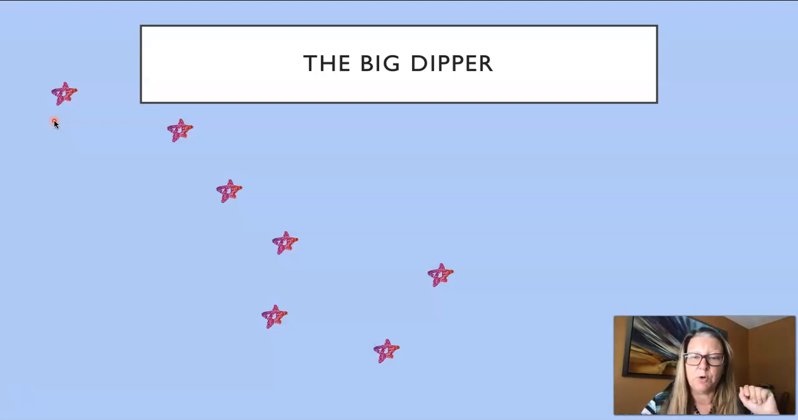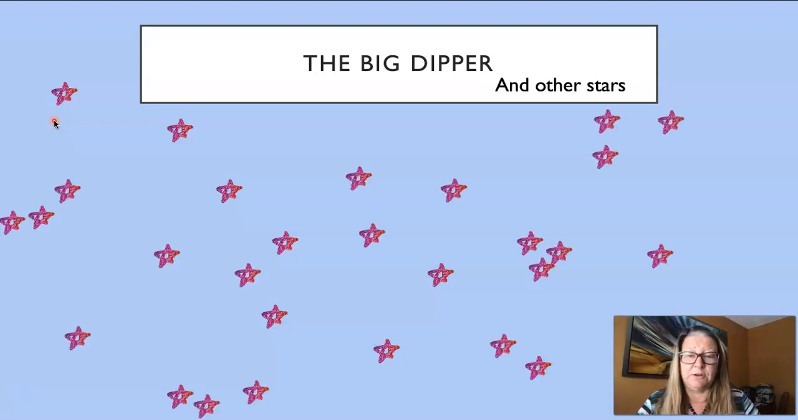So I'm going to add a bunch more stars here, and I'd like you to do the same on a piece of paper. Just add a bunch of stars to a piece of paper, and you don't have to include the Big Dipper if you don't want, and they can just be random like this.